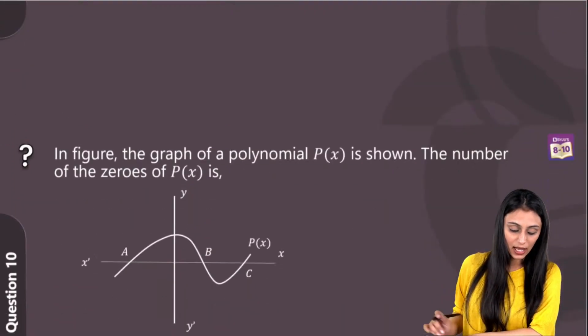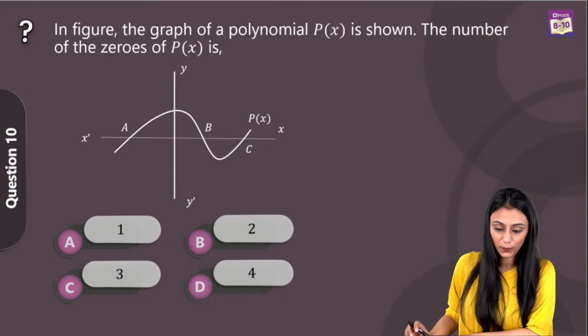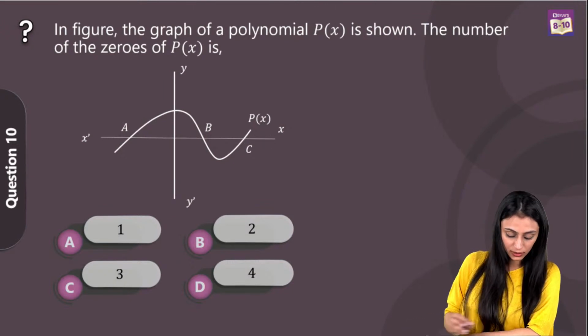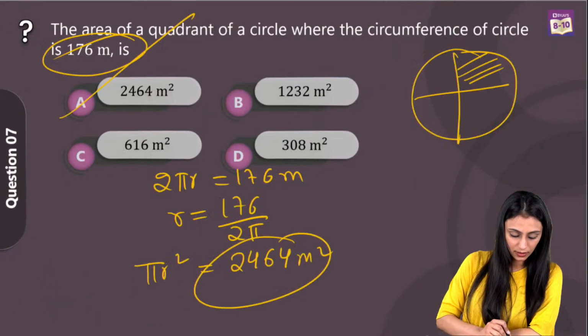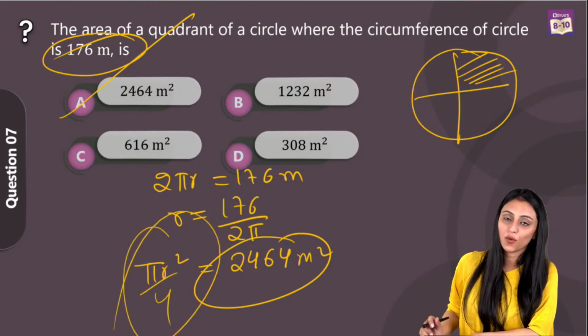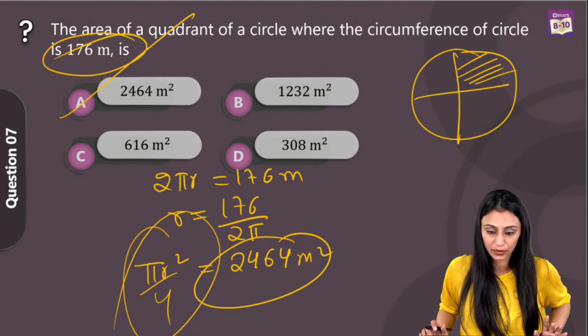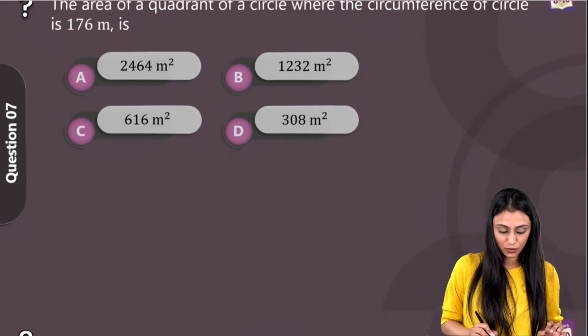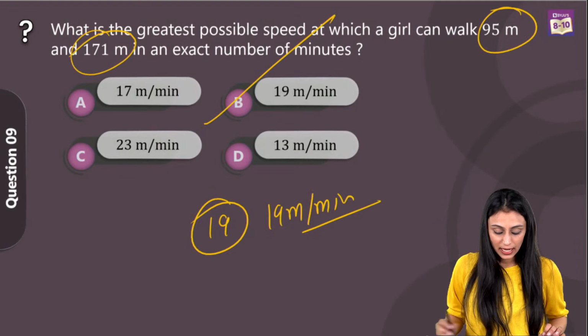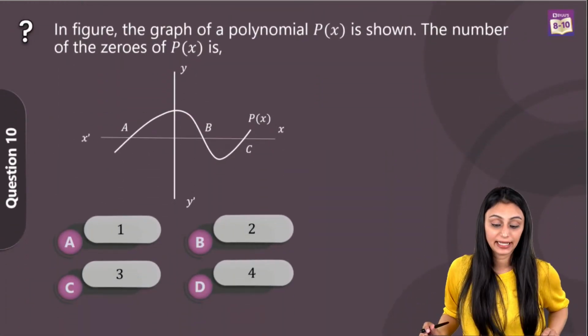Let's take a look at question number 10 now. Question number 7, you asked about the area of quadrant. Let me check 1 second. Yes, it's area of quadrant only. Sorry, I missed 4 over here. For quadrant, we will divide it by 4. You get 2464. Absolutely. Yes. For quadrant, we are dividing it by 4. Now, let's take a look at question number 10.